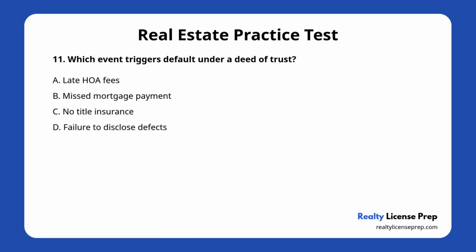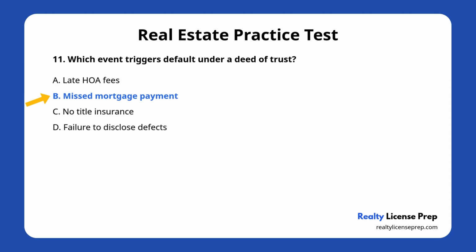Which event triggers default under a deed of trust? A. Late HOA fees. B. Missed mortgage payment. C. No title insurance. D. Failure to disclose defects. The correct answer is B.